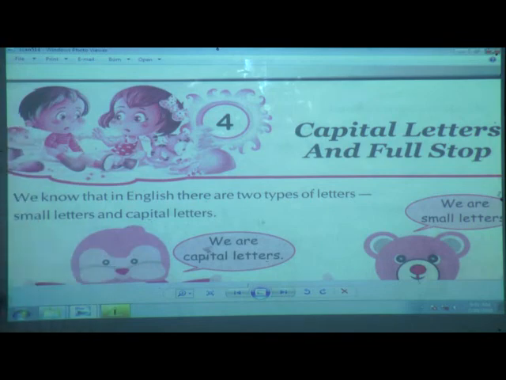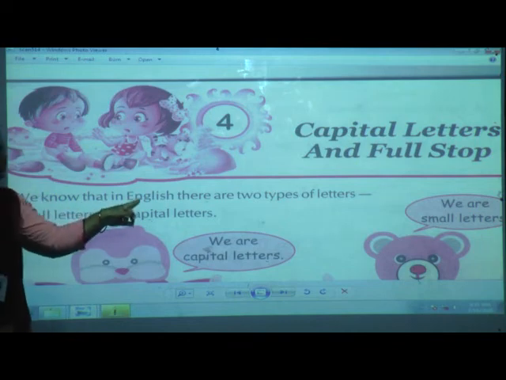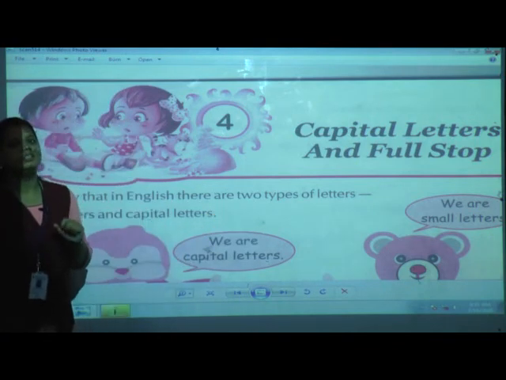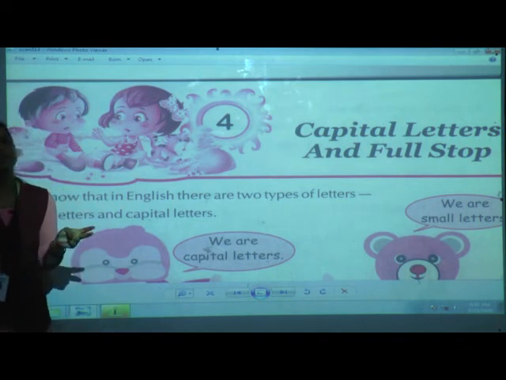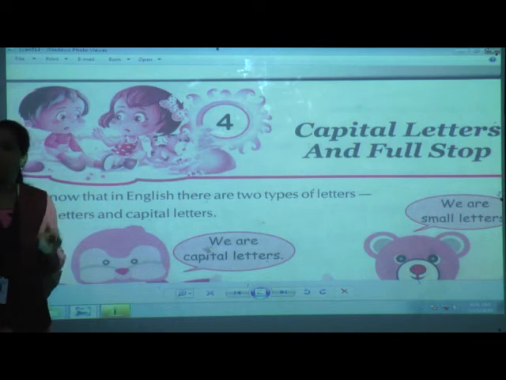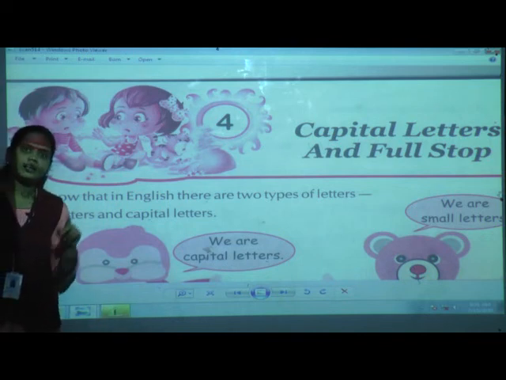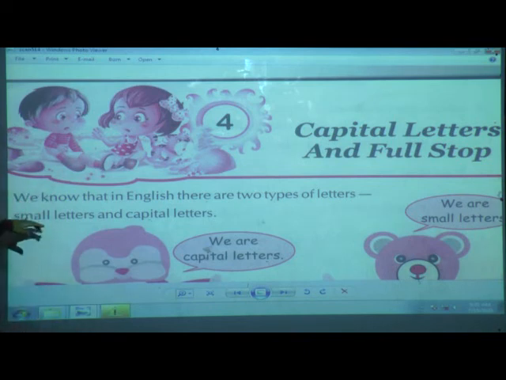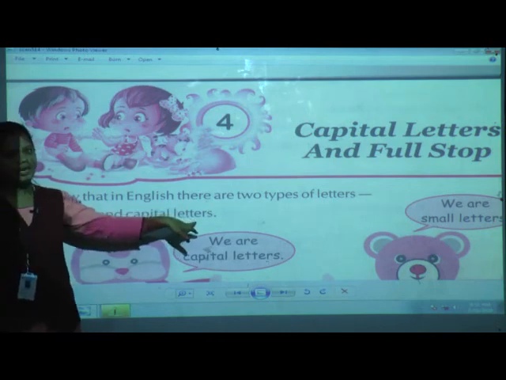See here what it has given. We know that in English there are two types of letters. Just now I told you there are two types of letters, or we can say alphabets. Which are they? They are capital letters as well as small letters.